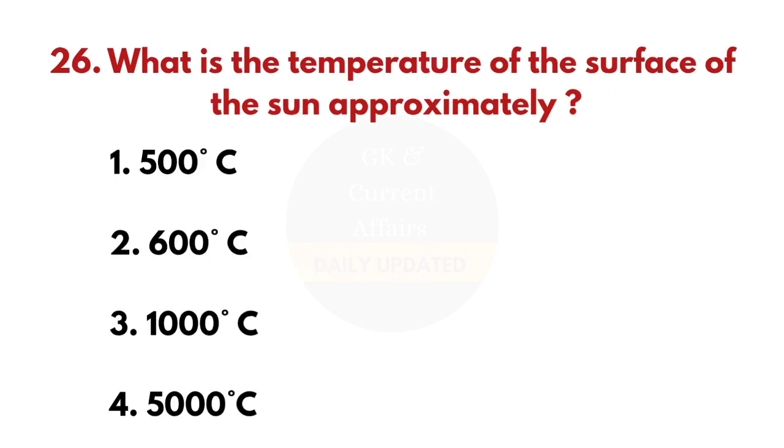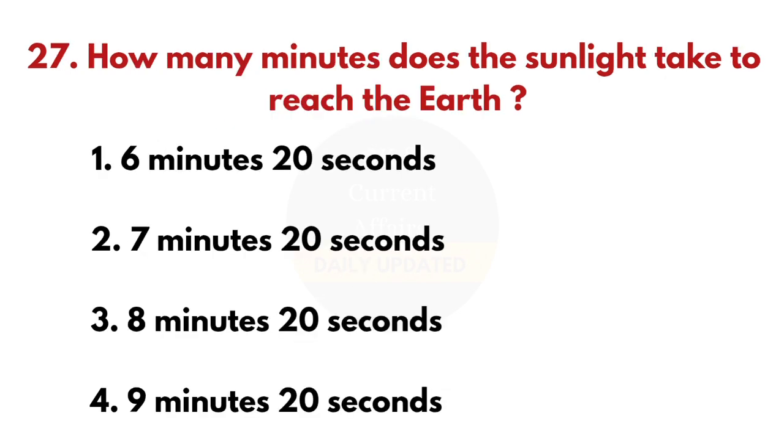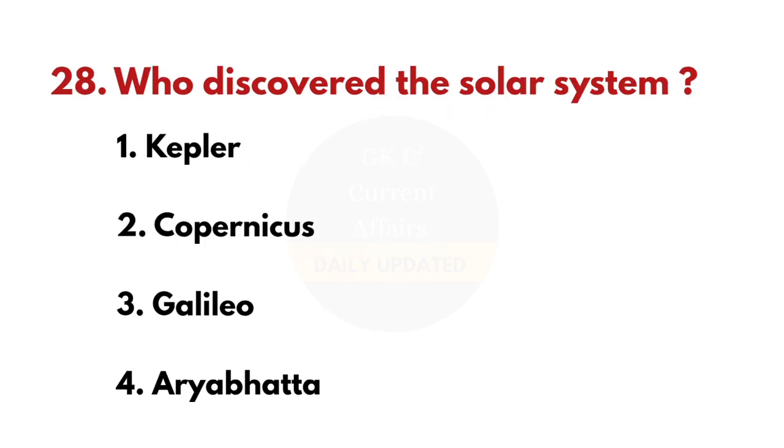26th question. What is the temperature of the surface of the Sun approximately? And the correct answer is 1000 degrees Celsius. 27th question. How many minutes does the sunlight take to reach the Earth? And the correct answer is 8 minutes 20 seconds. 28th question. Who discovered the solar system? And the answer is Copernicus.